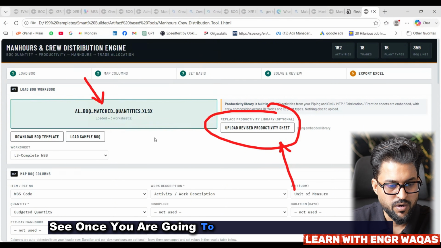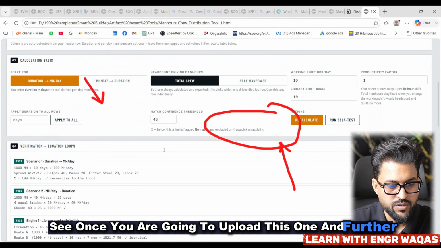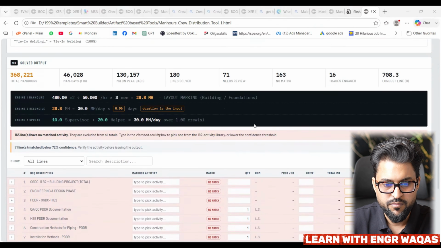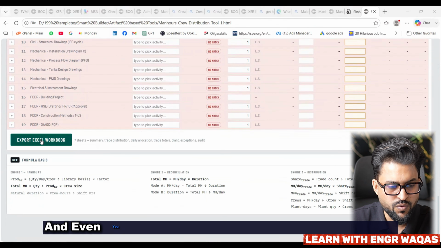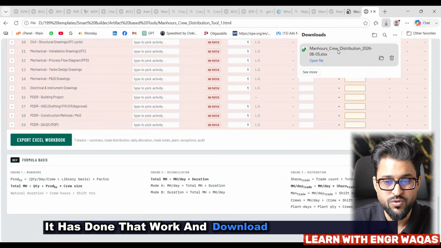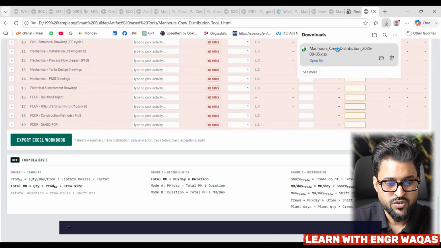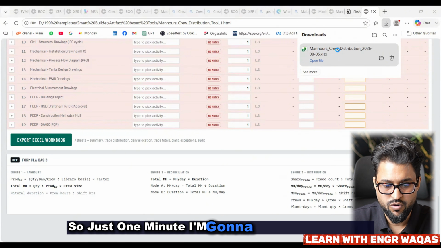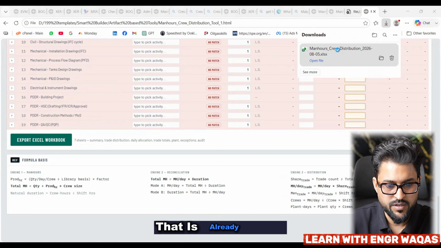See, once you upload this one, you can see over here that the whole sheet has been evaluated with respect to man hours. In just 1 second it has done that work, and you can download that Excel sheet. So that is what it has done, in just seconds. Just 1 minute, I'm going to open that sheet. Okay, that is already there.